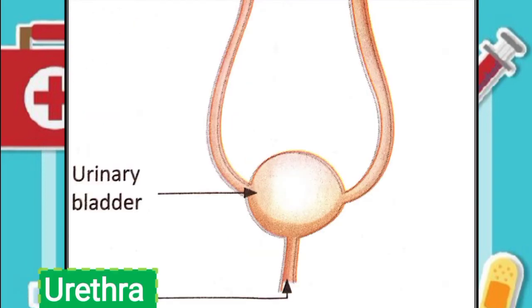Now the final passage for the flow of urine is the urethra, which is a thin tube which takes urine stored in the bladder out of your body, and the main function of the urethra is transportation of urine out of the body, meaning final excretion of urine from the body.